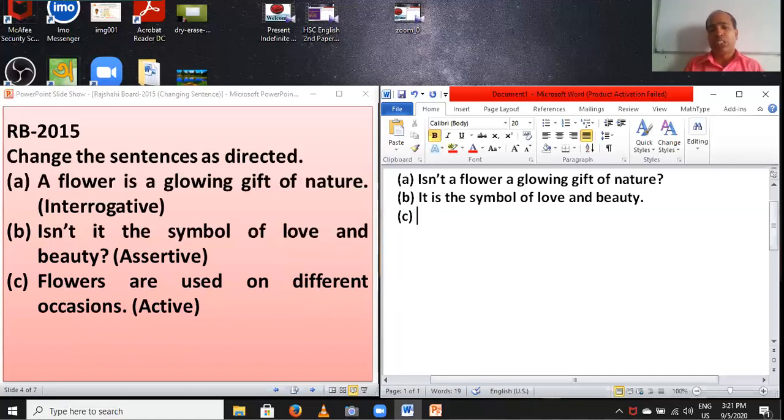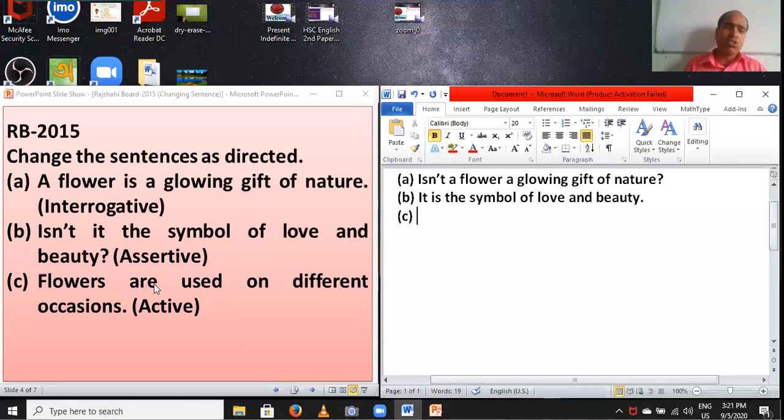But there is no object in this sentence. Then you have to identify the auxiliary verb. Here there is no auxiliary in this sentence. But you can think, sir, this "are" is an auxiliary.